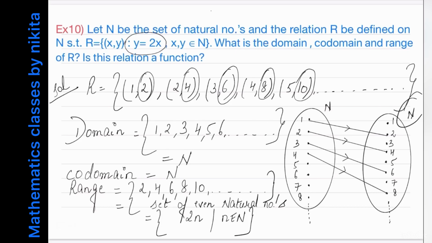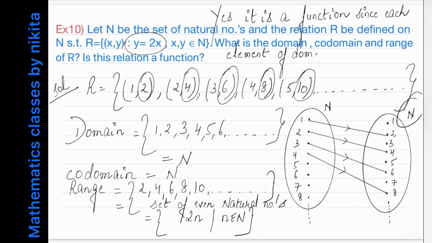So I'm writing on the top. Yes, it is a function, because you have to write the reason: since each element of the domain has a unique image. Okay, so this is the reason. This is how you have to solve the question.